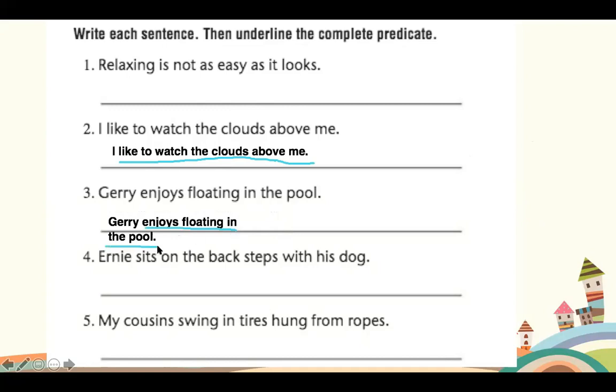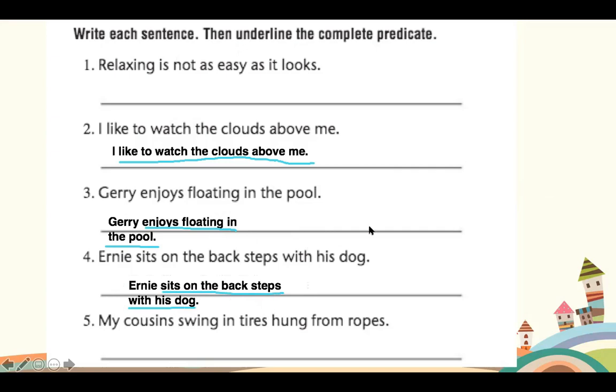Enjoys floating in the pool is my predicate. Number 4, Hacker, can you do this one for me? Ernie sits on the back step with his dog. The predicate is sits on the back step with his dog. Good job. Sounds like you've got your own dog in the background there too. Very good. Well done, Hacker. Sits on the back step with his dog is the correct predicate.